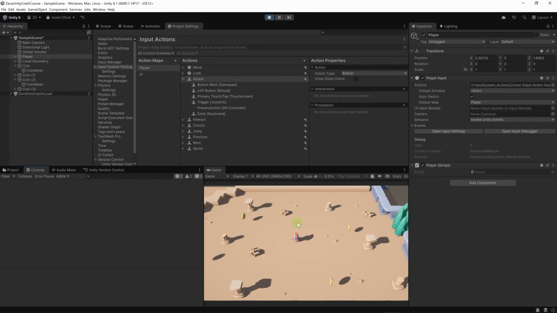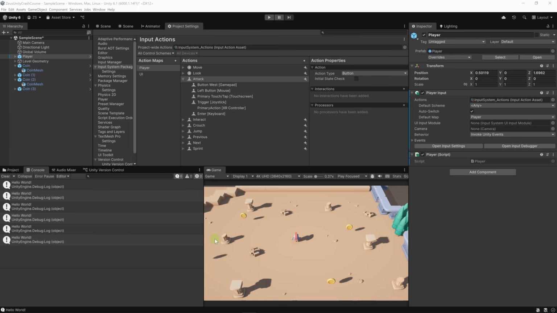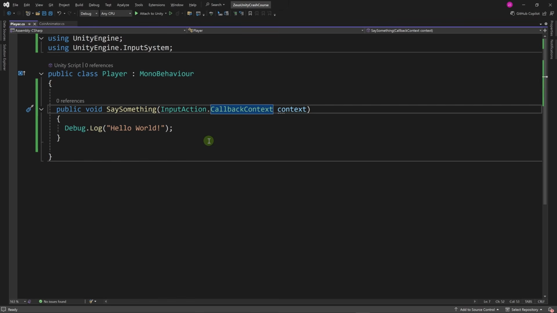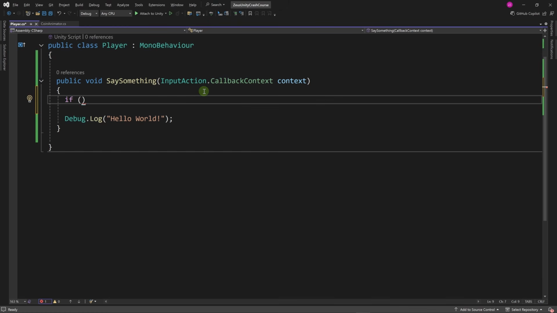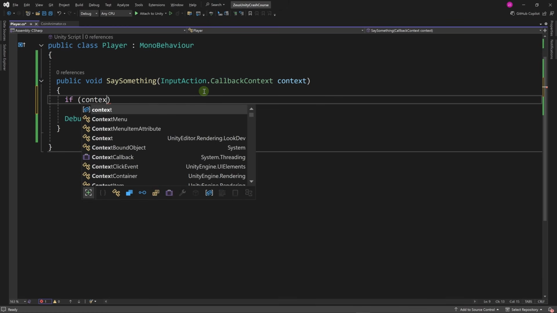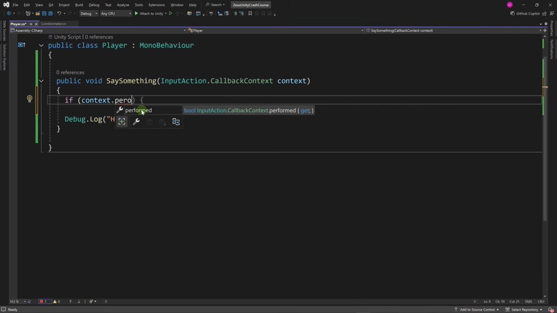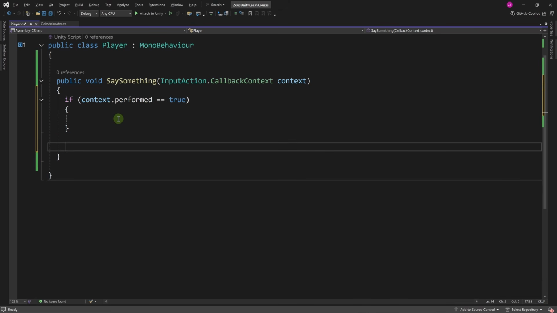By clicking on the left mouse button on our mouse, we get these three events. And the reason why it's called 3 times is because each action goes through 3 phases. It starts, then it's performed, then it's cancelled when the button is up. In our code, we need to only perform this action when the context has been performed. So we'll use an if statement, and we can write it like so. If, then we write a condition between these 2 parentheses. If context.performed, and performed is a Boolean property. If context.performed equals true, only then are we going to do a Debug.Log hello world.